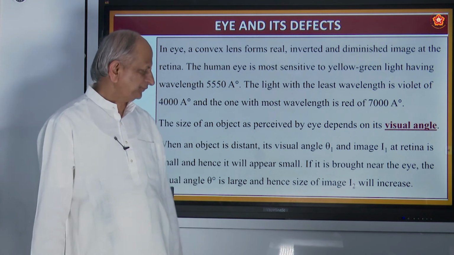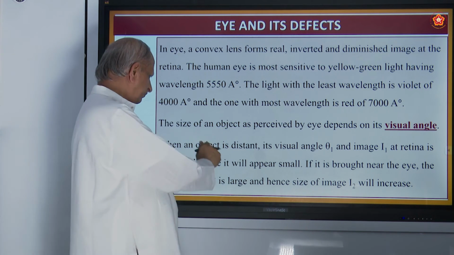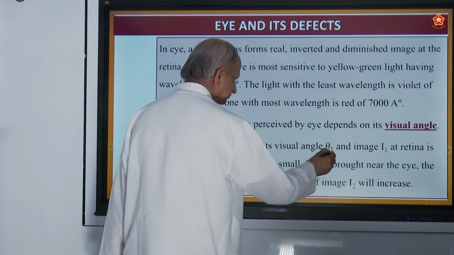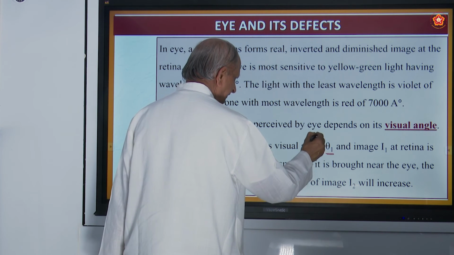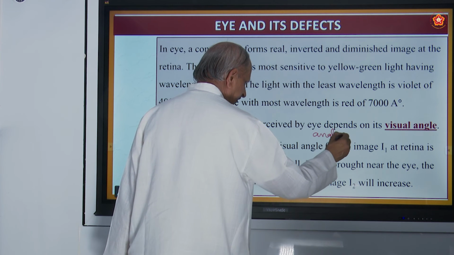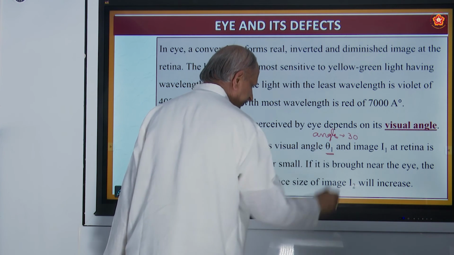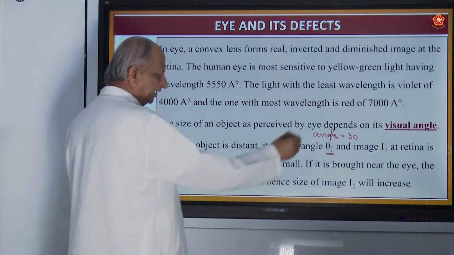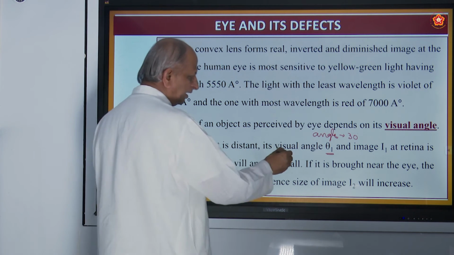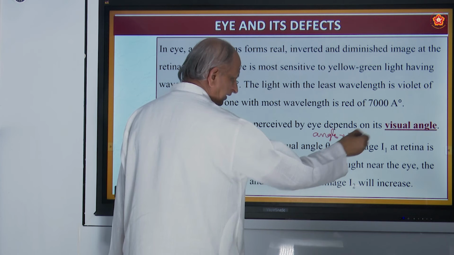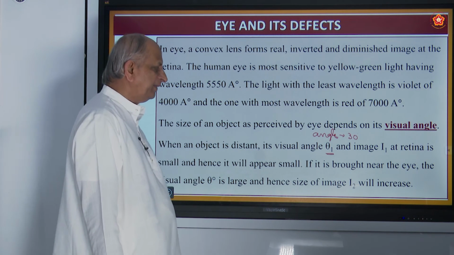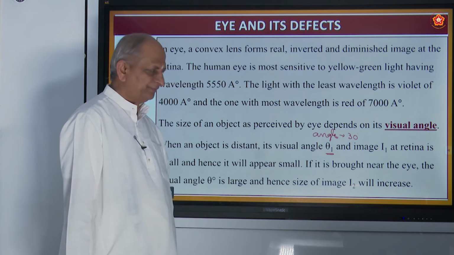Simple. So, suppose you want to see an object, if the visual angle is theta, theta means what? It is the name of the angle. Say the angle may be 30 degrees or 40 degrees or 60 degrees, etc. The image I1 at the retina is small, hence it will appear small. If it is brought near the eye, the visual angle theta is large, and hence the size of the image will increase.